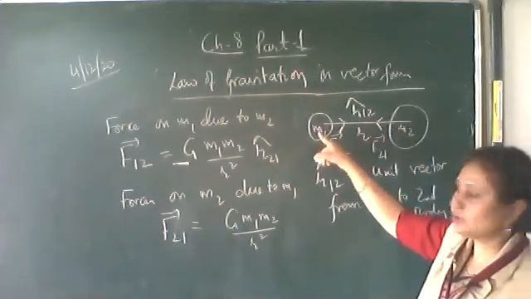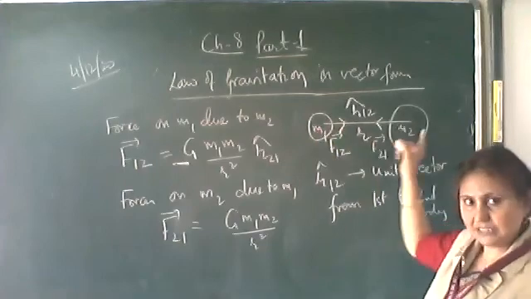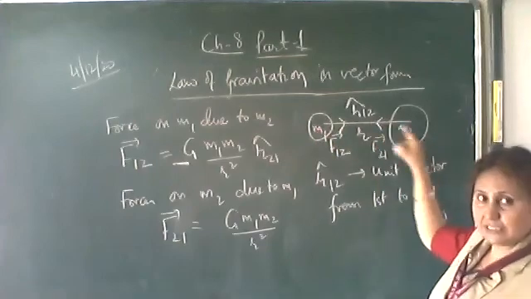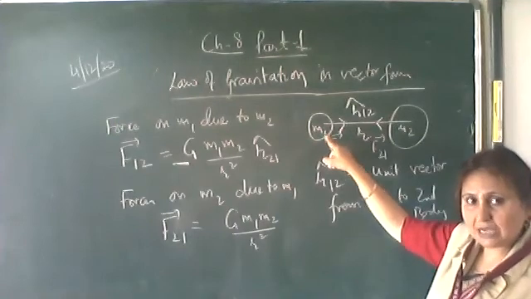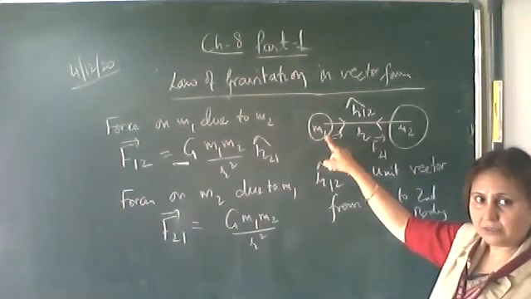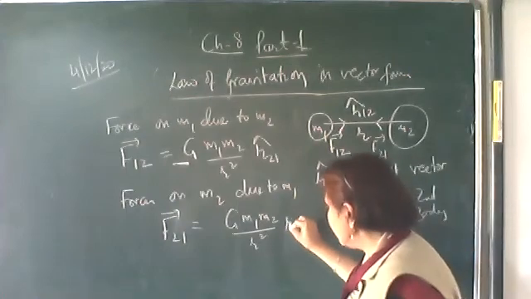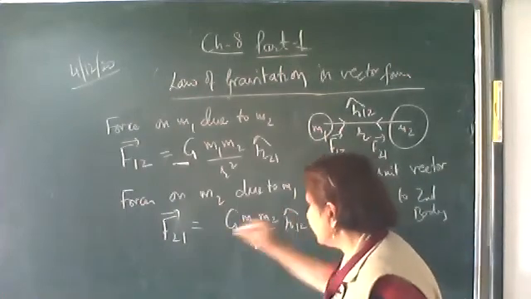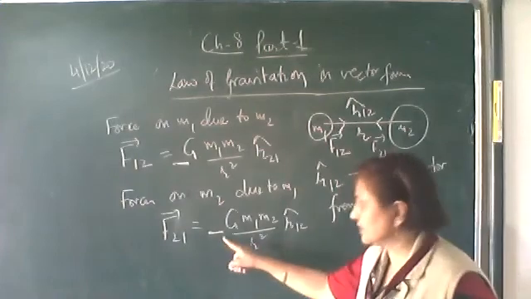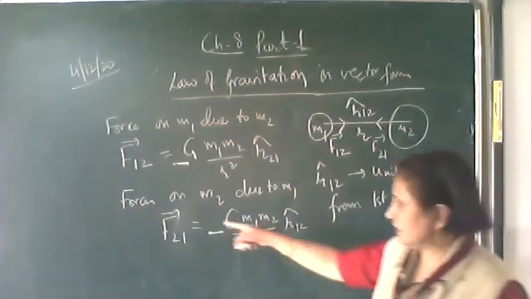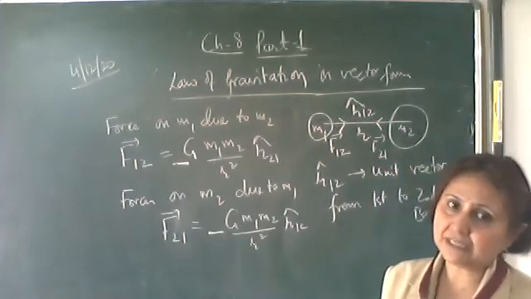From R2 to R1. That is, as you can see here, from the second to the first body. Only the direction is R21 unit vector. But here we'll write down R12 unit vector and put a negative sign over here. Why? Because this force is attractive, and attractive forces in vector form we write in negative.